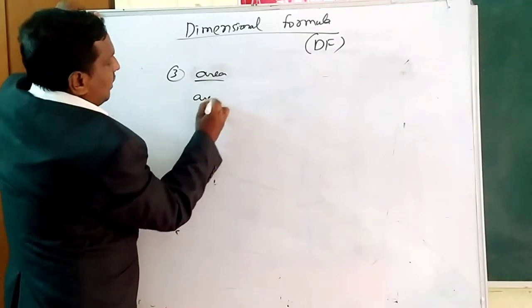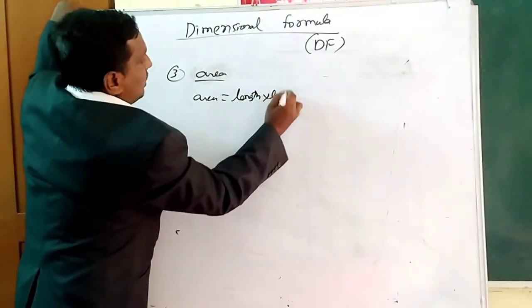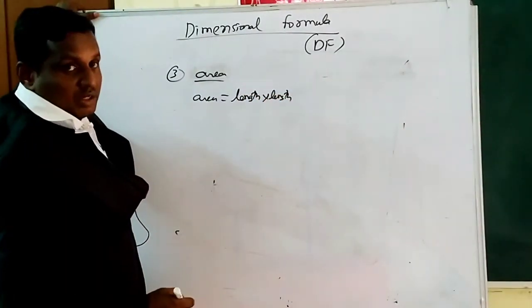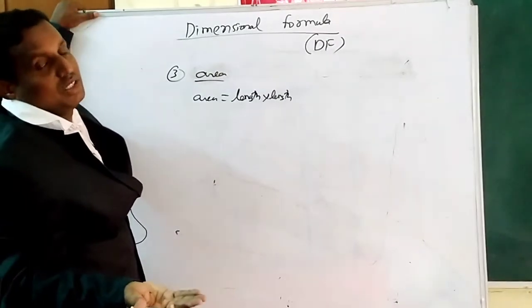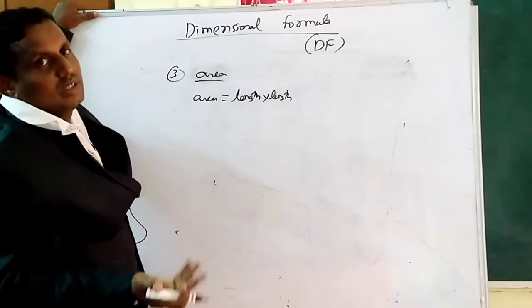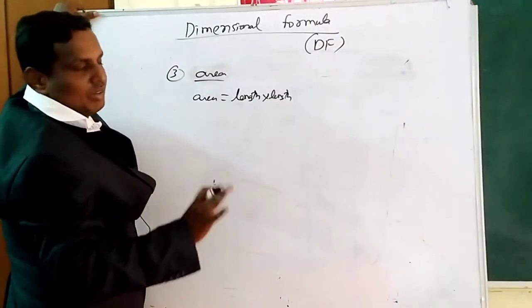For example, square: side into side, length only. Rectangle: length into breadth. What is breadth? Length only. That's why simply you can do length into length.